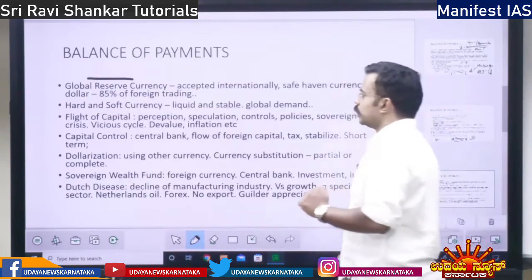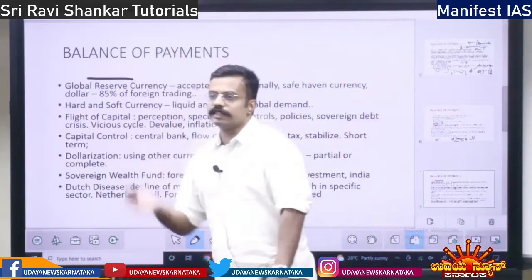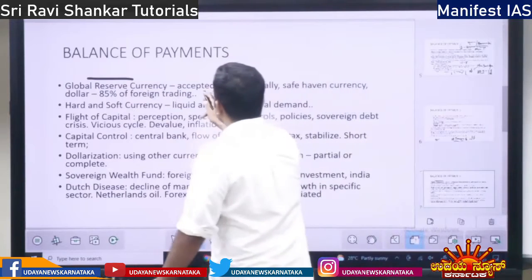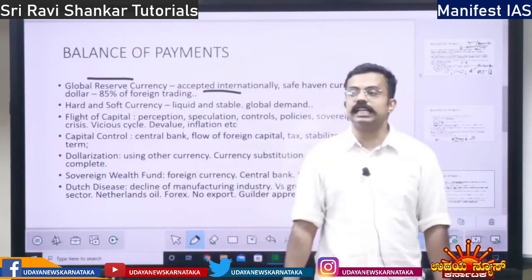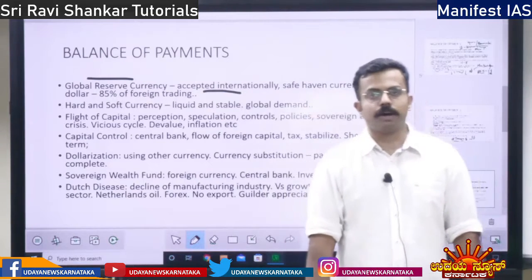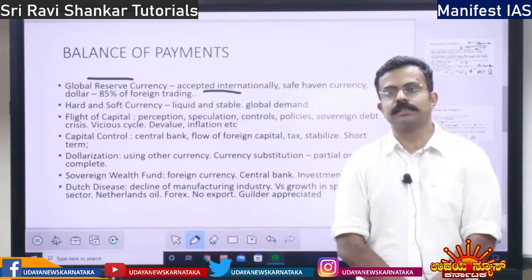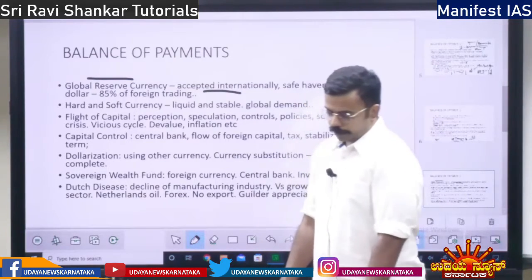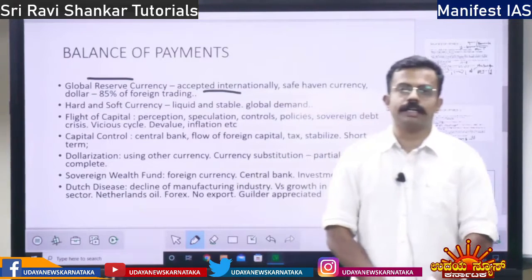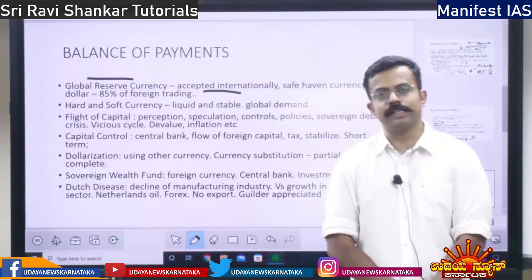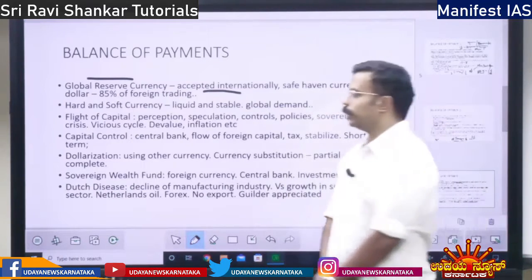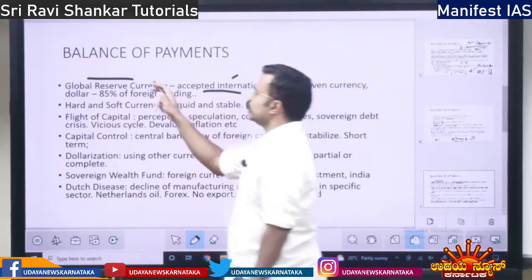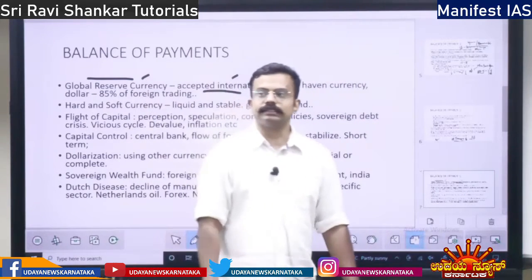That is global reserve currency. So the dollar is a global reserve currency. It is the currency which is accepted internationally. If you take a dollar and give it to anybody, Somalis, Pakistanis, everybody will accept the dollar. But if you give rupees to foreigners, not many will accept. Pakistanis, first of all, will not accept, right? So that currency which is accepted internationally is called a global reserve currency.